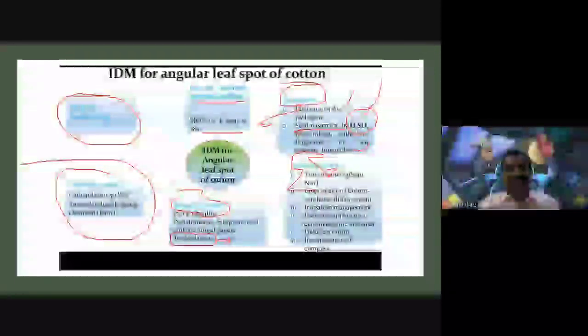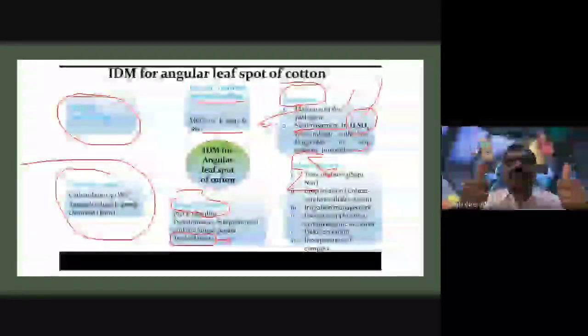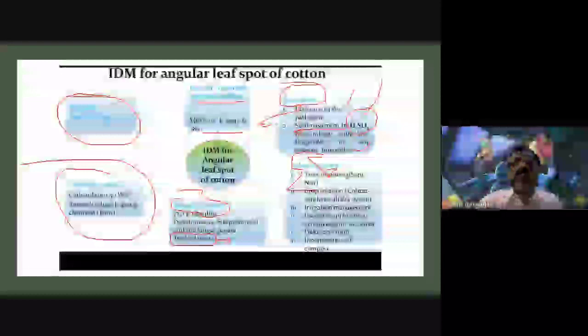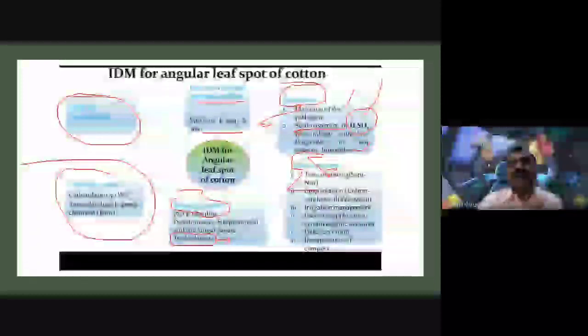They control this disease, they are resistant to this disease, they protect from this disease. Whenever we are sowing or choosing cotton seeds, we must choose these resistant varieties for angular leaf spot.